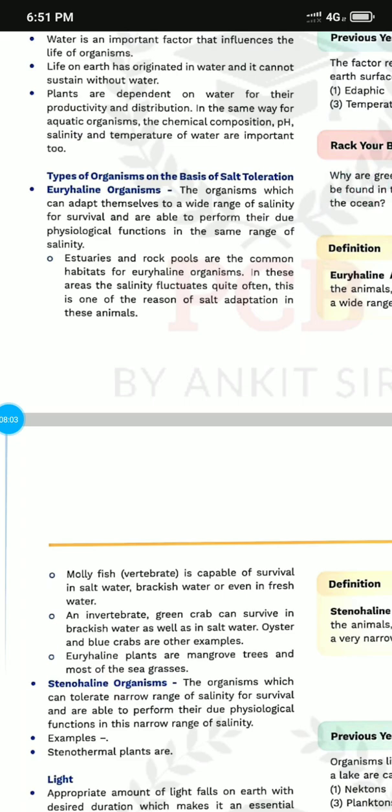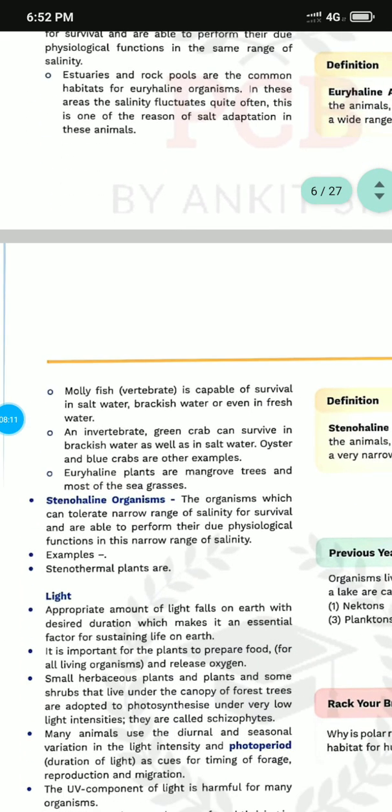Many fishes are there in that. Crustaceans, rock pools are also there. And oysters, blue crabs, they are euryhaline. Now stenohaline means the organism tolerates only a narrow range of salinity. That is a type of physiological function. Example, stenohaline plants.